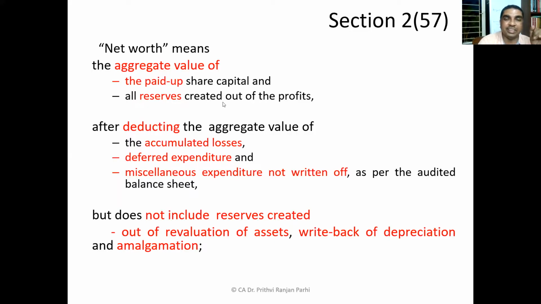Now, next point. Second is reserves. Reserves created out of profit. That means when the company earns profit, some of these profits are distributed in the form of dividend, and some of these profits are retained by the company in the form of reserve. So when you say it is retained, that is in fact the profit which is retained by the company. And who is the owner of that profit which is retained? Of course, equity shareholders are the owners.